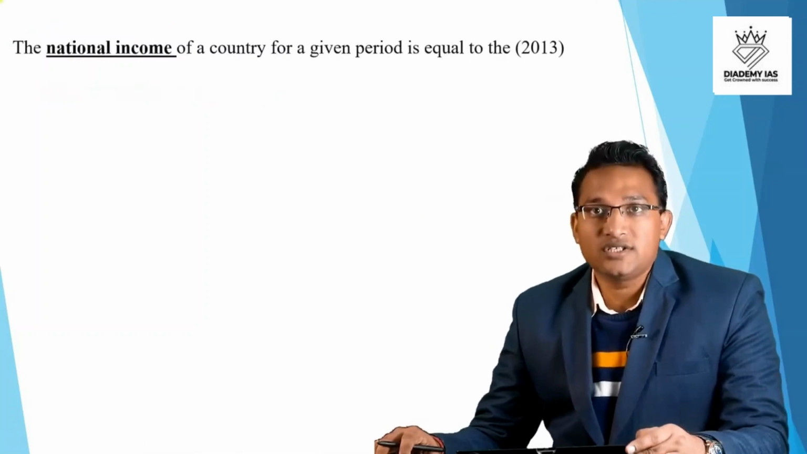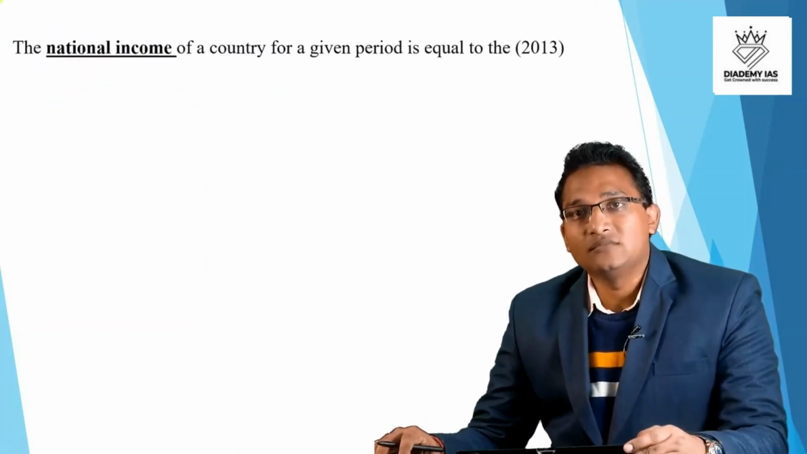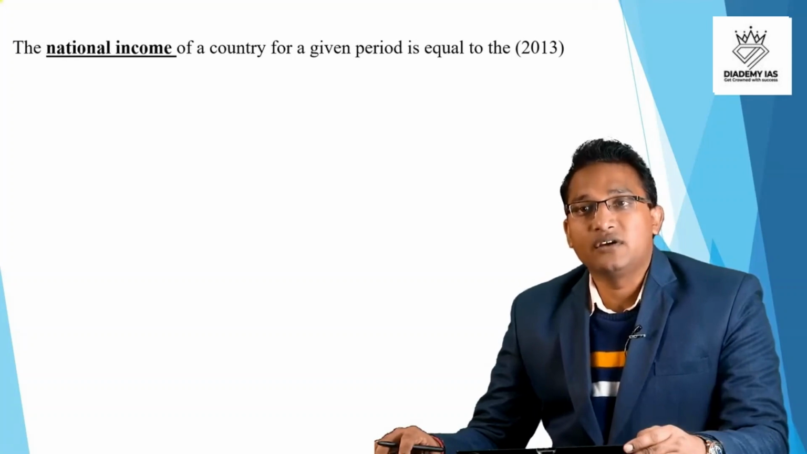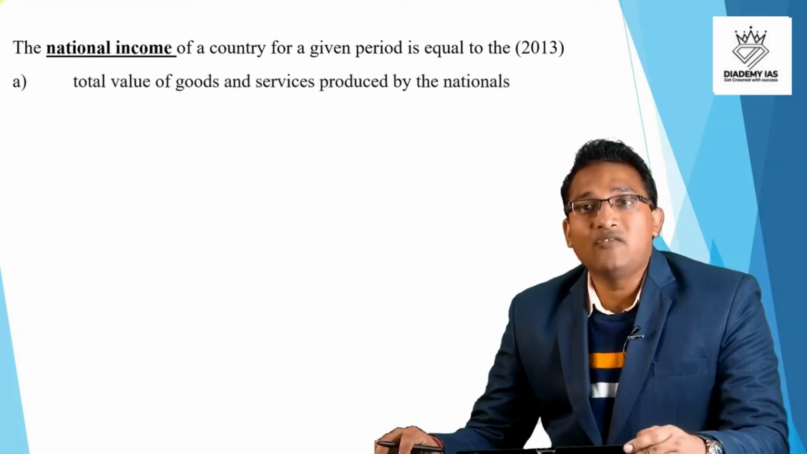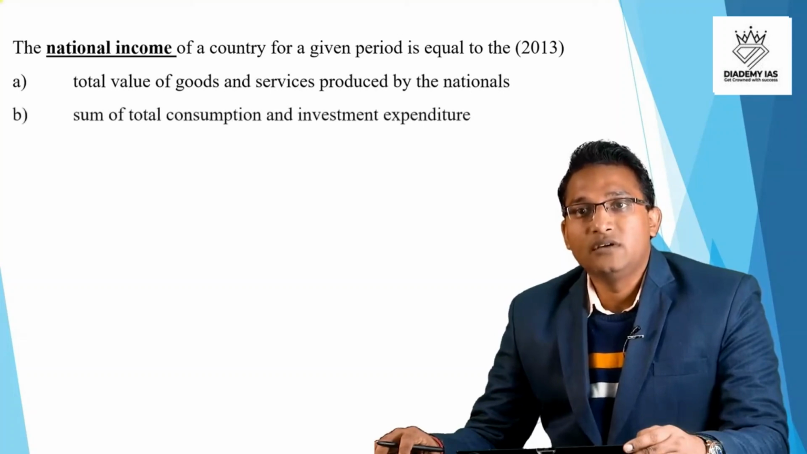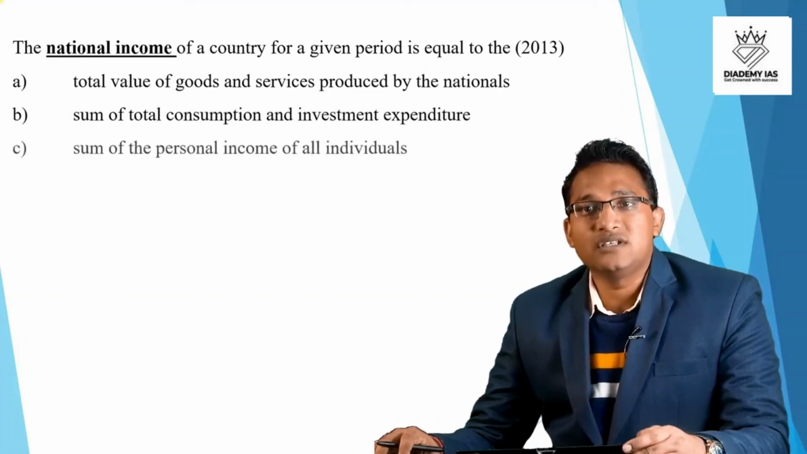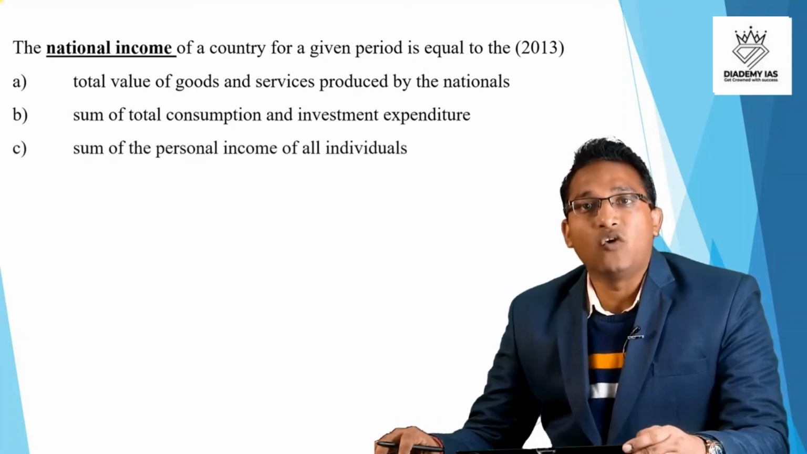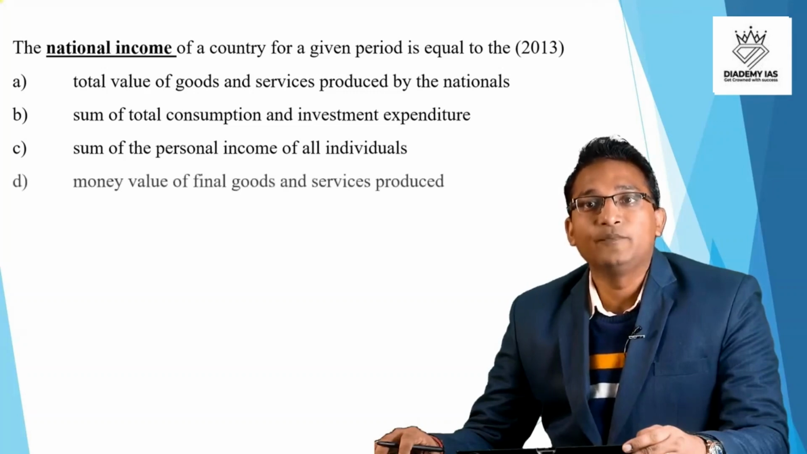So we will be discussing the previous year questions that have been asked in the prelims examination of the civil service examination. The first question is, the national income of a country for a given period is equal to option A, the total value of goods and services produced by the nationals, option B, sum of the total consumption and investment expenditure, option C, sum of the personal income of all individuals, and option D, money value of final goods and services produced.